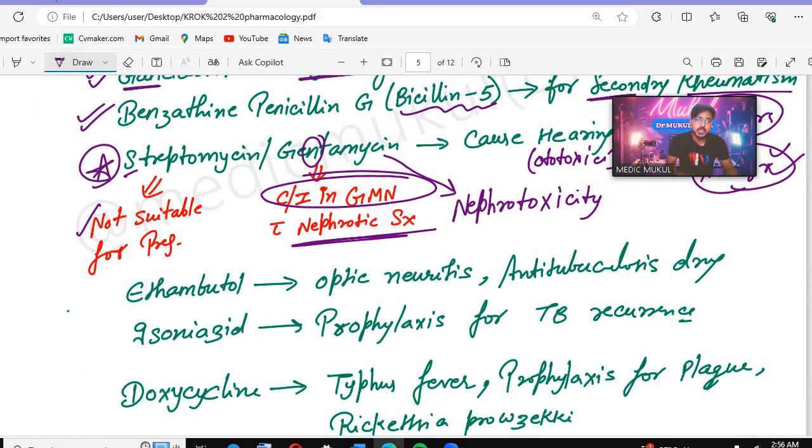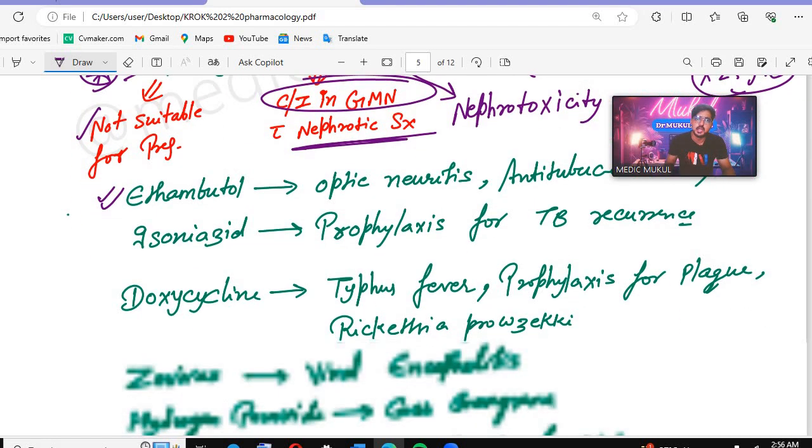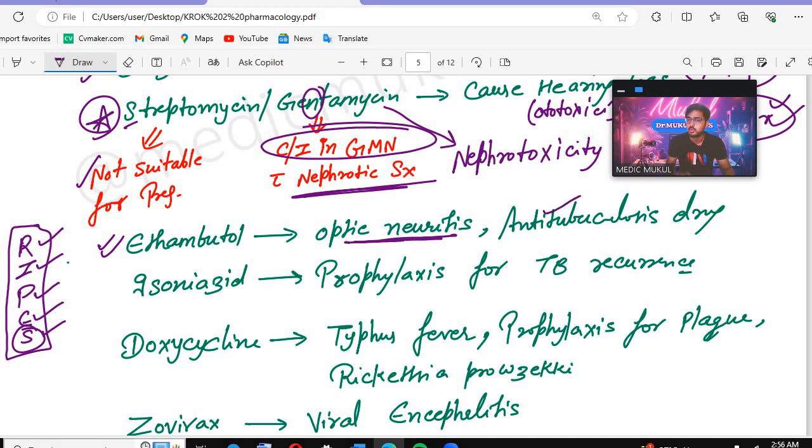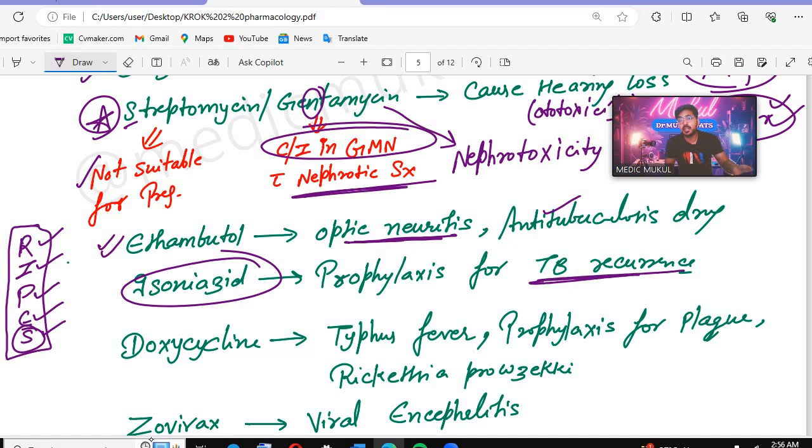After that, ethambutol. I studied it somewhere, sir, I don't know where, but there was something like RIPES. These are the anti-tubercular drugs: rifampicin, isoniazid, pyrazinamide, ethambutol and streptomycin. Streptomycin we just studied; it causes hearing loss. Ethambutol, remember, causes optic neuritis. This is among the anti-tuberculosis drugs. Isoniazid, sir, is prophylaxis for TB recurrence.